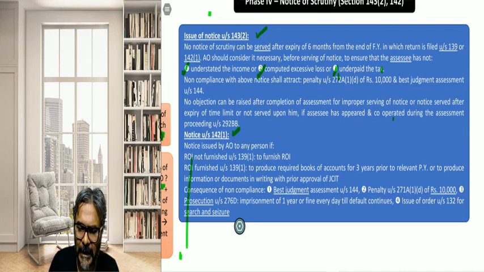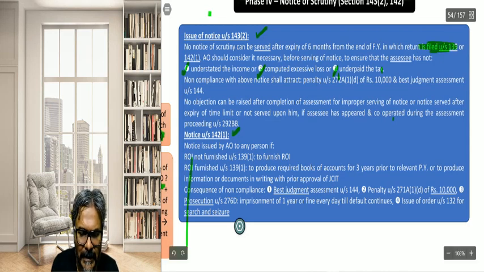Students, the notice of scrutiny can only be given if the assessee has filed the ROI. Unless and until the ROI has been filed, the notice of scrutiny cannot be given. Obviously, because something needs to be scrutinized, and what you need to scrutinize is the ROI. Therefore, the filing of the ROI under section 139(1) is mandatory. Only then can the notice of scrutiny be given.